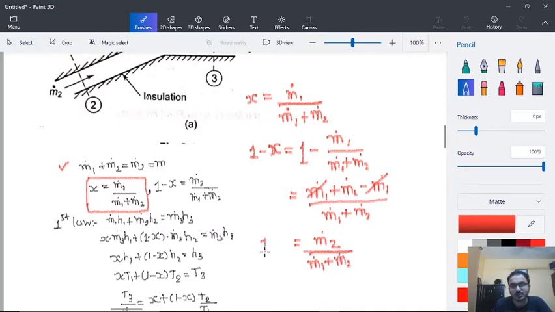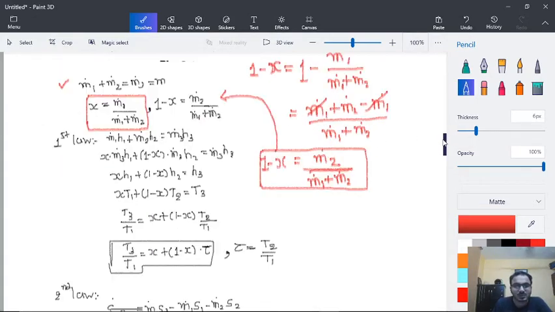So this is nothing but 1 minus x. And this is the same which was written directly in our previous lecture.